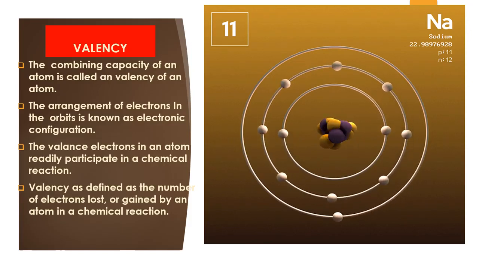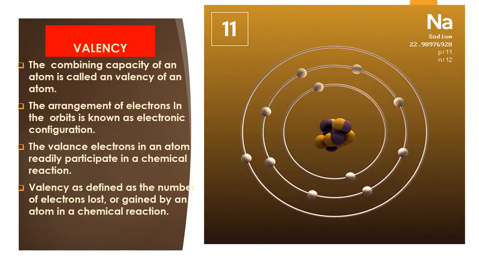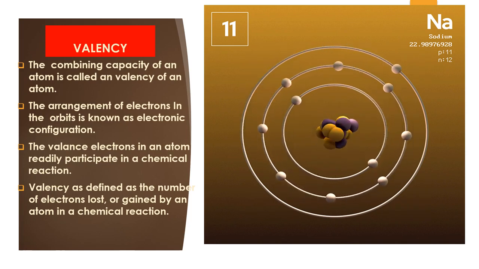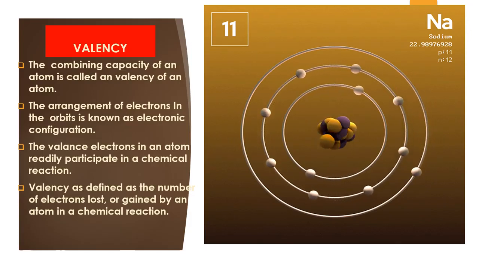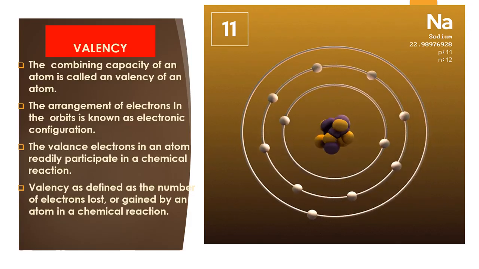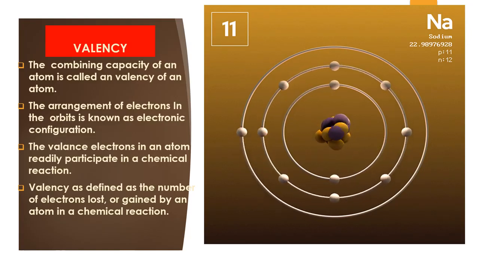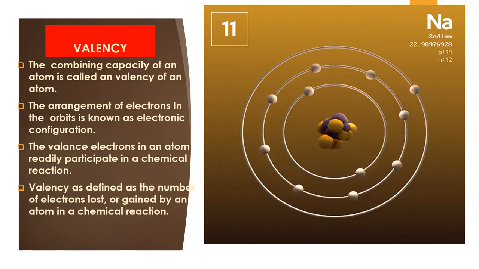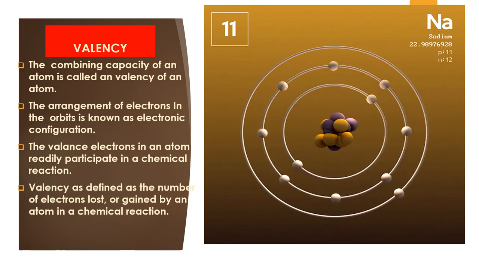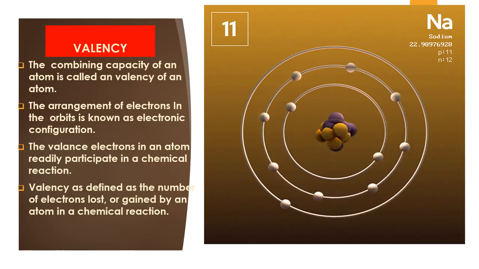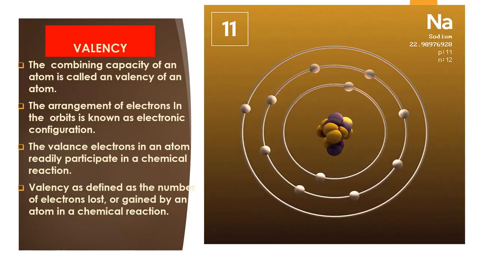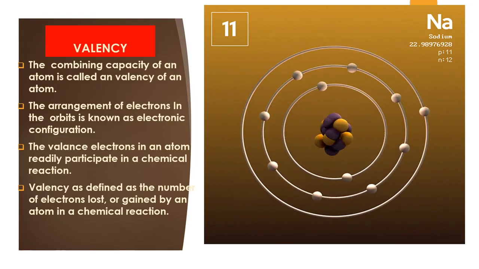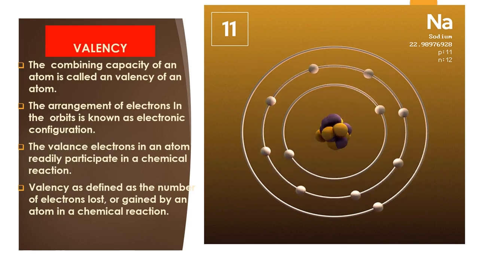Next, the valency electrons in an atom readily participate in a chemical reaction. Yes, based on the valency of an atom, it takes part in the chemical reaction. Valency is defined as the number of electrons lost or gained by an atom in a chemical reaction. So valency is how many electrons the atom is losing or gaining, and only then will the chemical reaction take place. Based on the electrons, we have chemical reactions and the atoms form a compound.